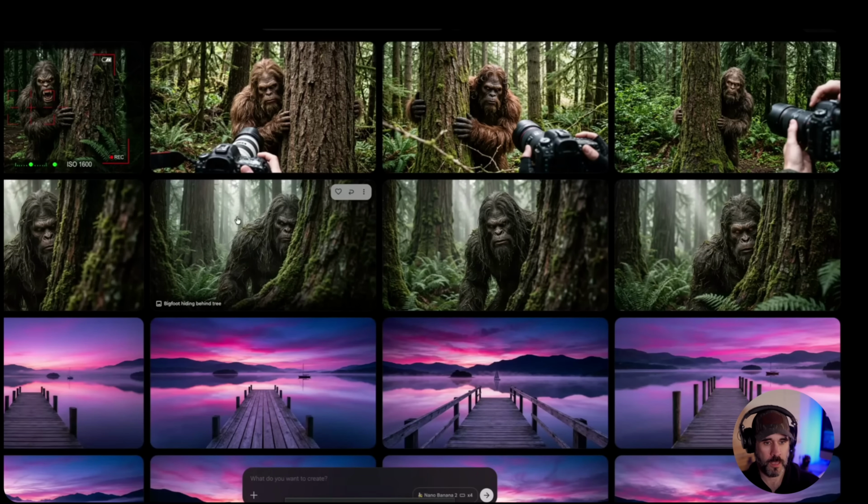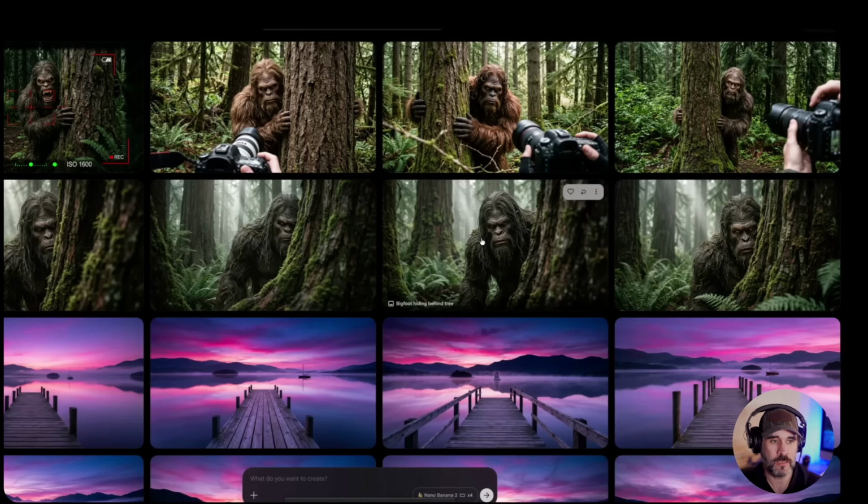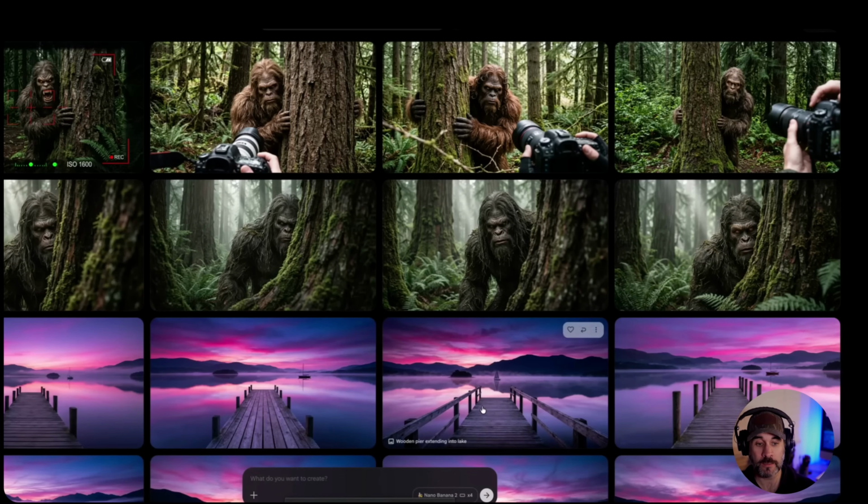So I hope that was a good example. I hope that gives you a better idea of how this JSON stuff actually works, why it's really cool to be able to get JSON code to do this kind of stuff for you, but more importantly, to be able to take images that you find that you want to emulate for your own purposes. And again, like we said, we took this one and added the sailboat to it. We just said add a sailboat to the image, and then we pasted the original JSON code that did not have the sailboat in there, and it did that. So you're able to do that kind of stuff.